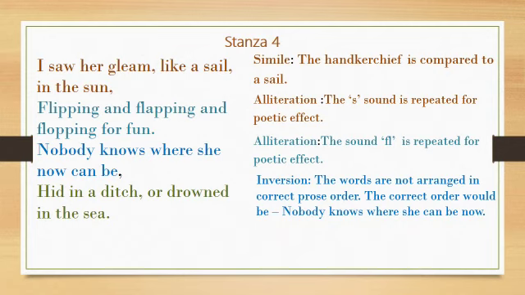Look at the next line. Hid in a ditch or drowned in the sea. Here, the d sound is repeated in the words ditch and drowned. So the poetic device is alliteration.